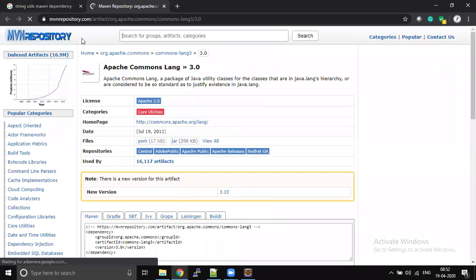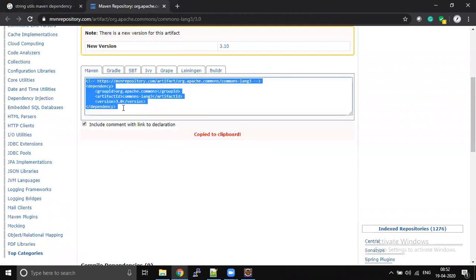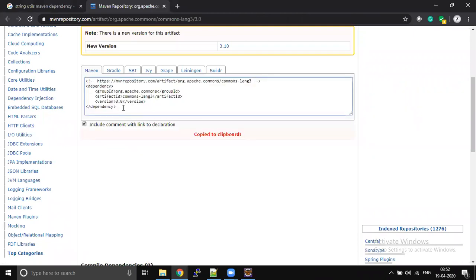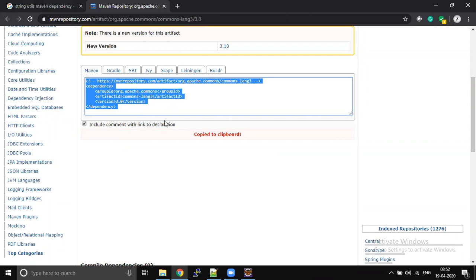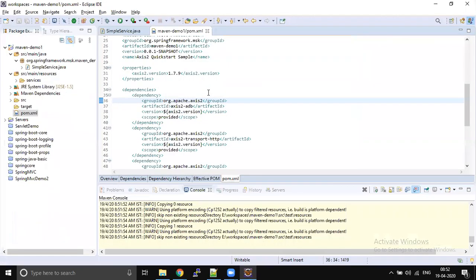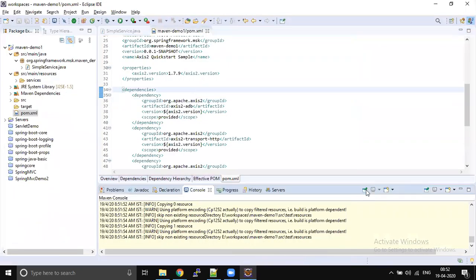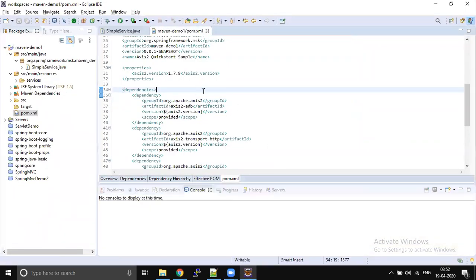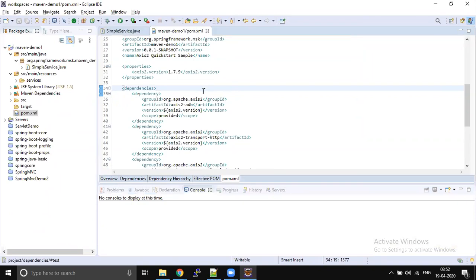It will take you to the Maven repository, and here you can see the dependency snippet. You just copy this and paste it into your pom.xml, so that there won't be any errors. Try to copy paste dependencies, because if you make a small mistake, the dependency will not be resolved and you will get an error.